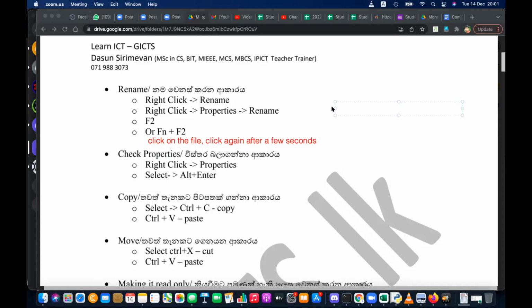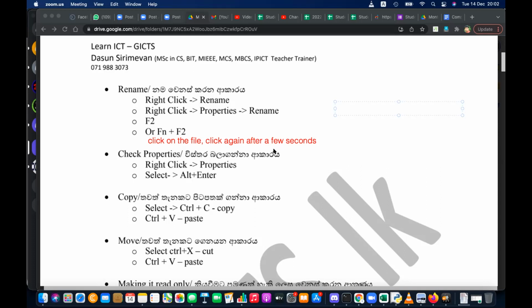Okay, there are 2 basic methods to view properties. Method number 1, you can right click and go to the properties. Method number 2, you can press the Alt key and Enter key on the keyboard. Okay, so please write this down.